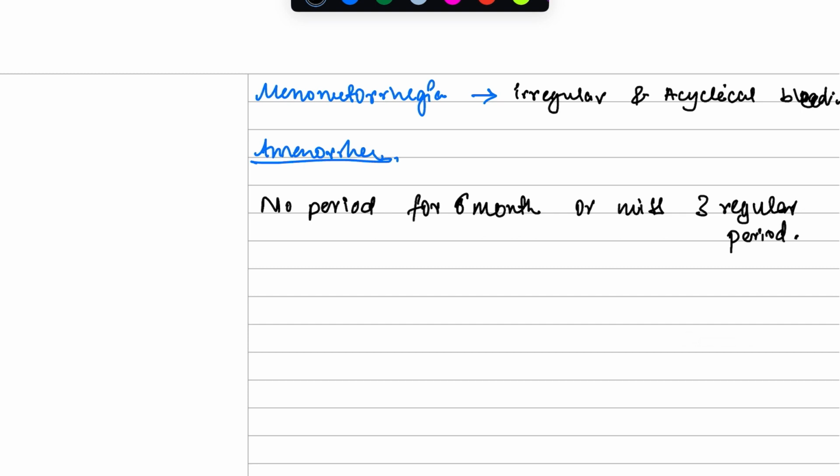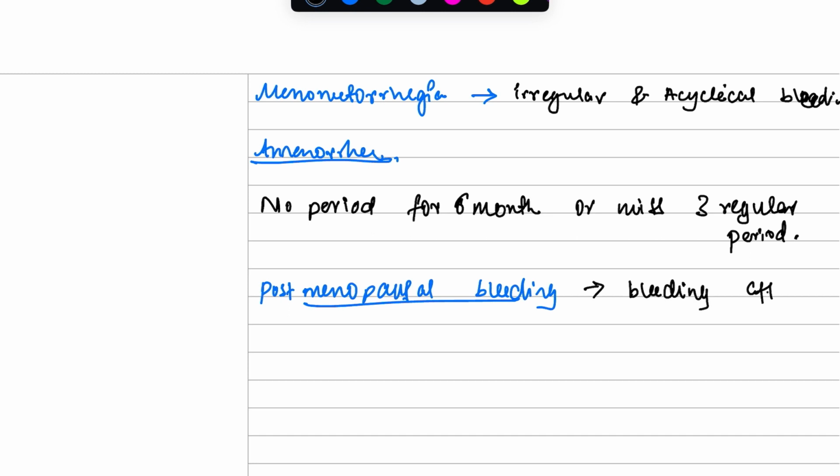Okay, the next would be postmenopausal bleeding. What does this mean? This means that you are bleeding even after menopause. So how do we define this? If there is bleeding after 1 year.